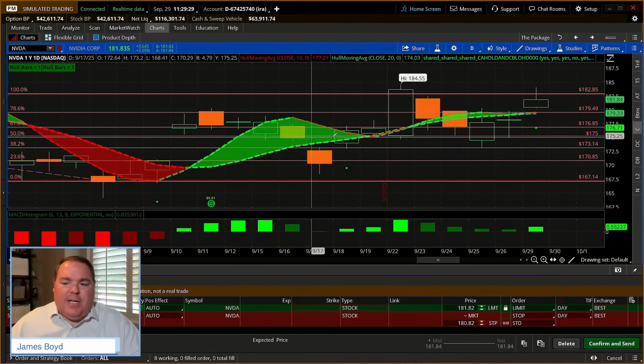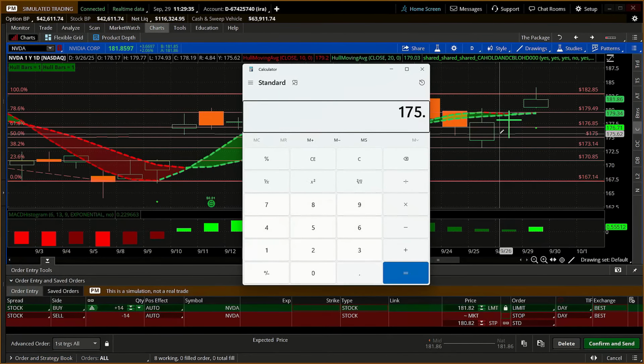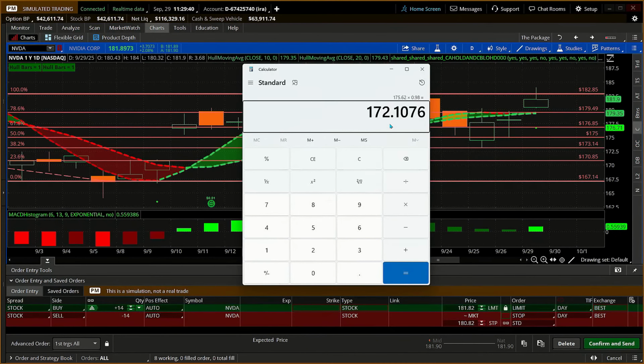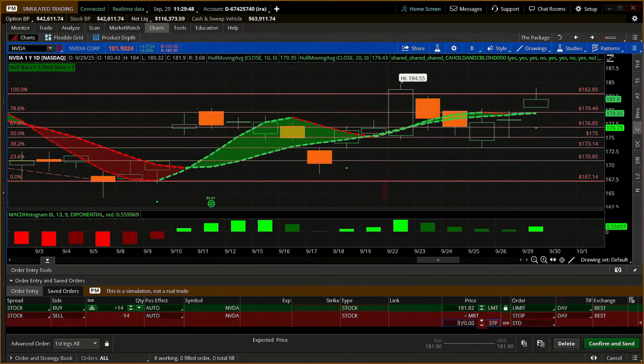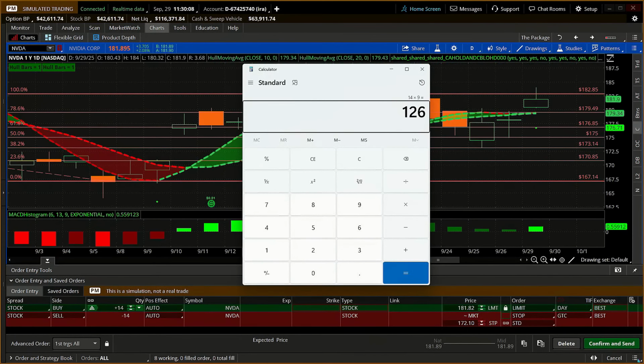Now, what I'm going to do is go back to where we had this consolidation, about 175 and change, 175.62-ish, less 2%, and that stop is going to be 172.10. Now, if we did this, we're just checking it out. We're seeing, can it break out to the upside? Now, if it's wrong, okay, it'd be about a loss of $9 on 14 shares. You do the math, and if we're wrong, 14 times 9, it's about a potential loss of $126. Could it be more? Sure, okay.